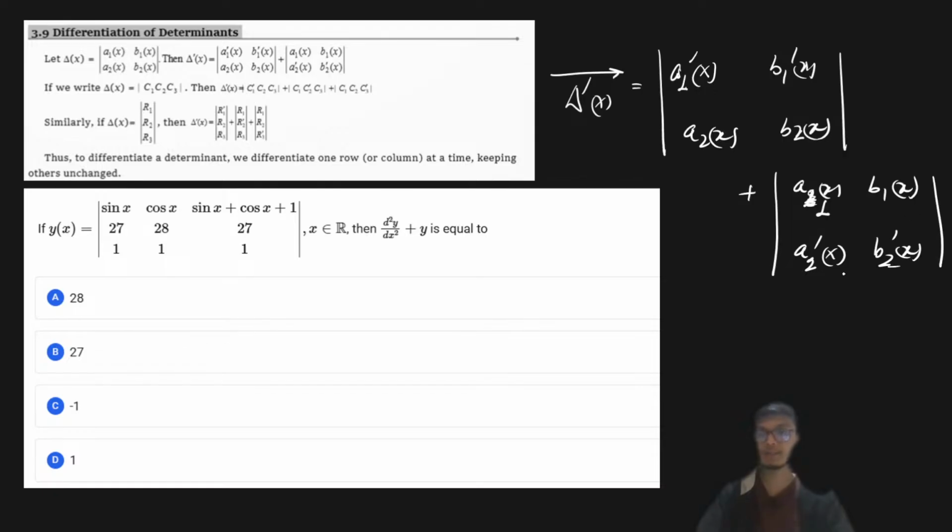Okay, so that being said, this is how we basically find the differentiation of the determinant. Please keep this in mind, because it is going to be very important, and you will get to see this very soon. Okay, so we have a question with us.